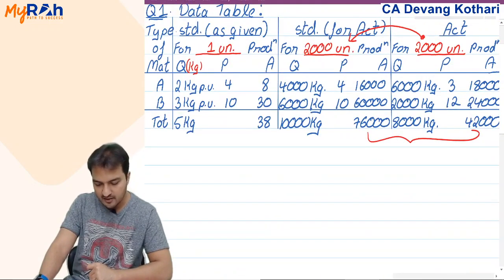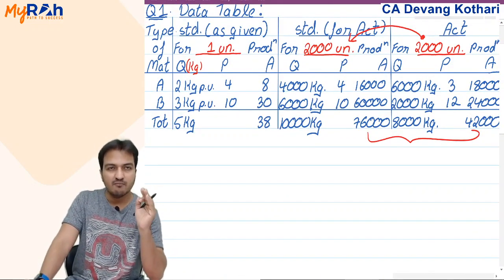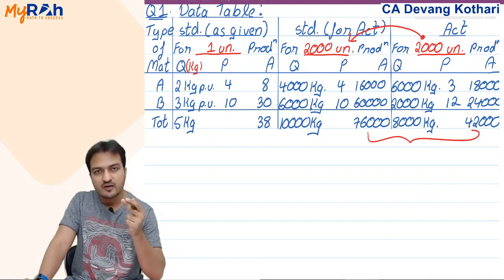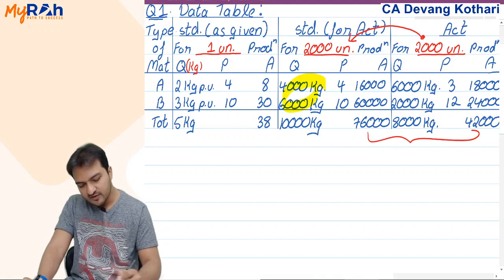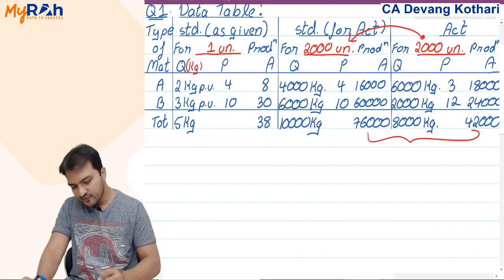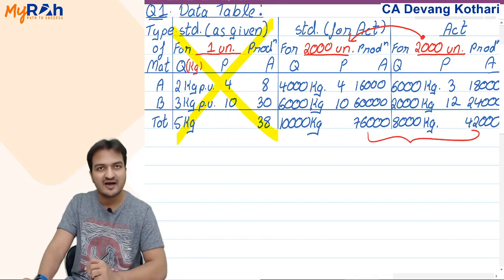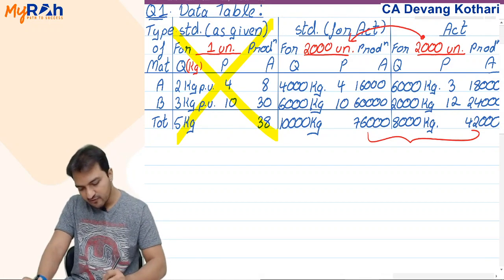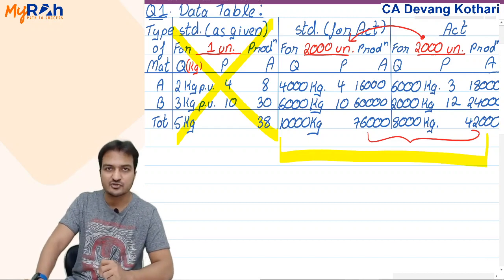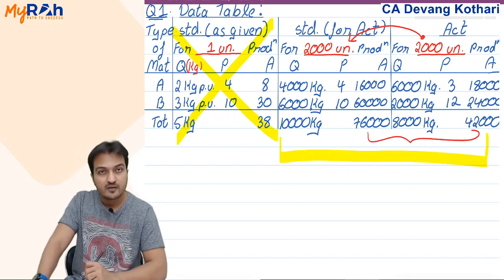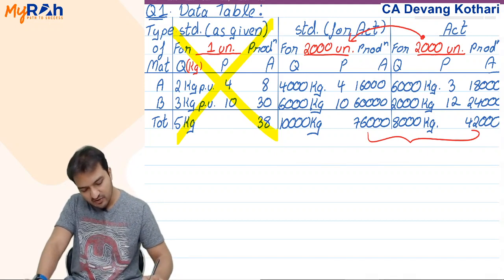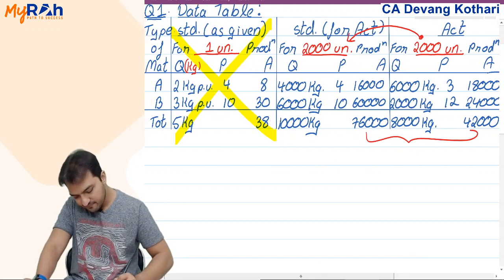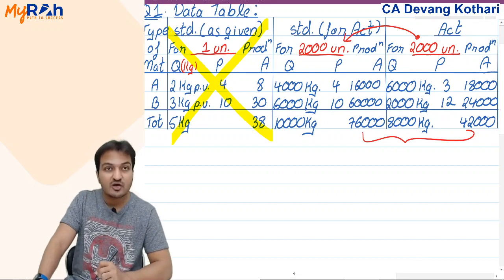So first for material A, look at this data table and tell me, for material A, did I save quantity or did I use more quantity? When I say quantity, you will check the quantity columns. And remember, from now onwards, you will never compare the standard as given. Whatever questions I ask you, you will always compare standard for actual and actual. Comparing that, tell me, for material A, did I use more quantity or did I save quantity? See the table, it seems that yes, you have used more quantity.